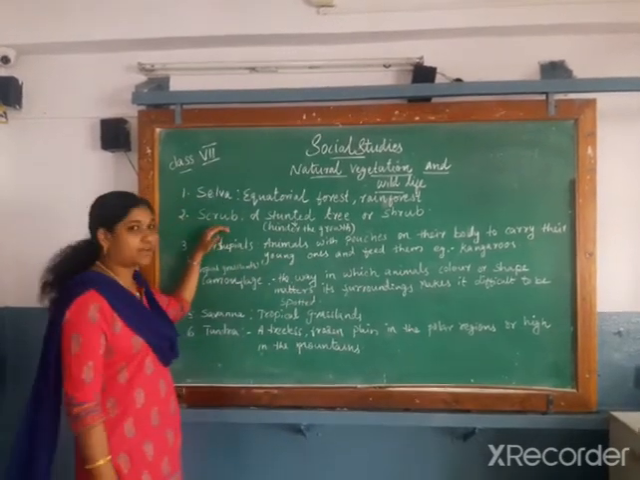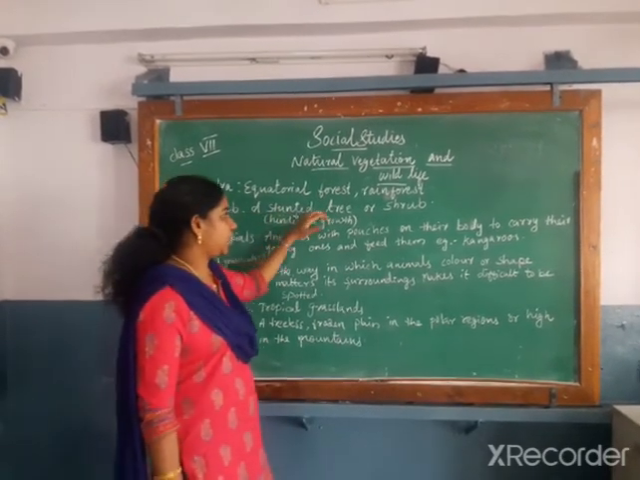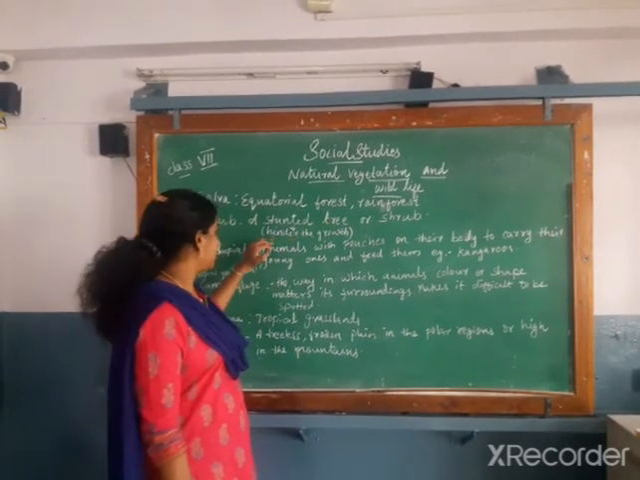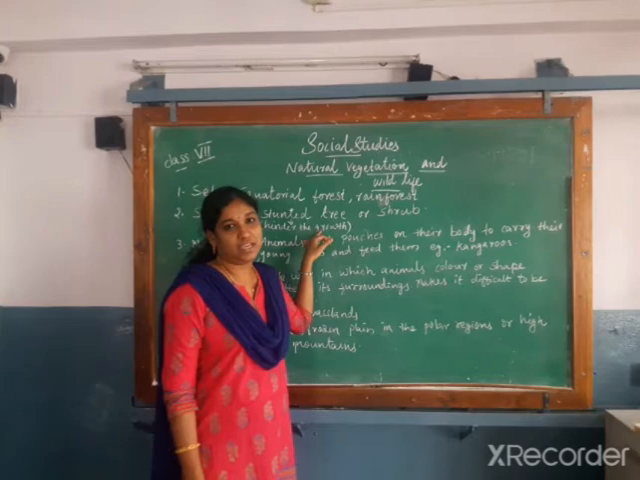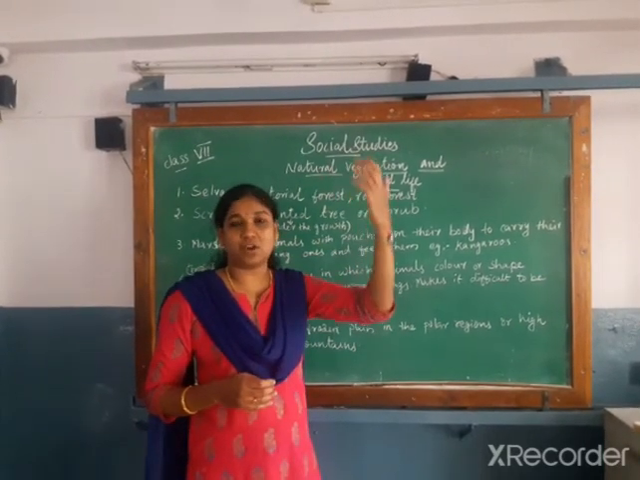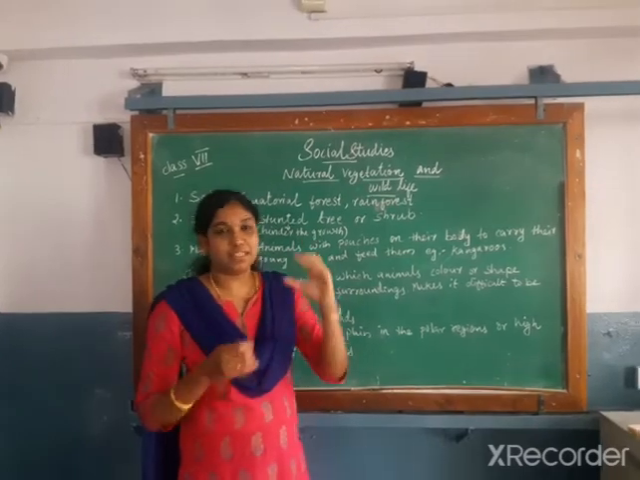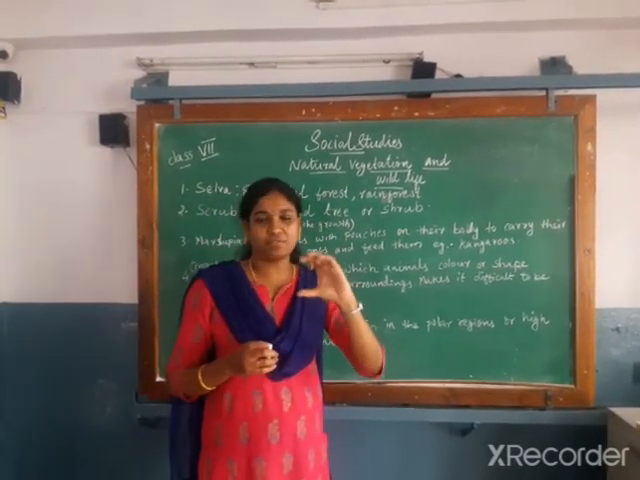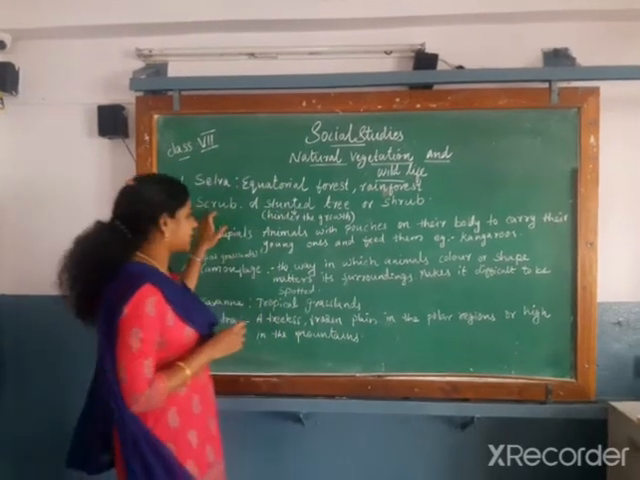What is meant by scrub? A stunted tree or shrub. What is meant by a stunted tree? A stunted tree means its growth is hindered. It's not in the shape of a tree. We cannot see a big tall tree. It's a shrub, a small type of grass or small type of trees we can see. That is called a scrub.